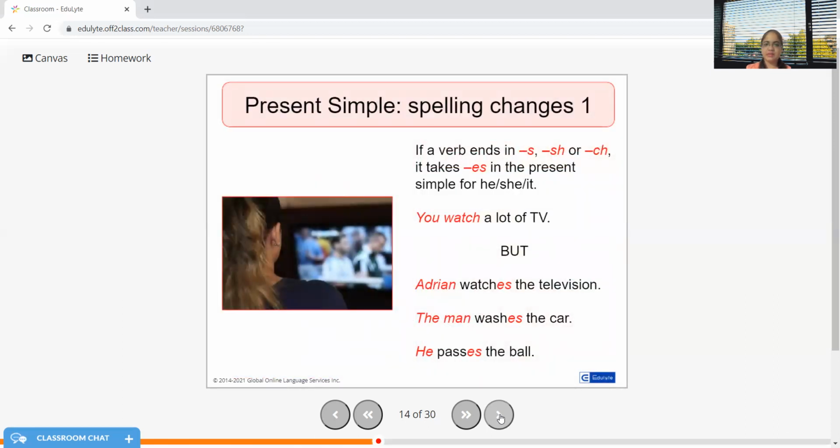So if a verb ends in S, SH, CH, it takes ES in the present simple, like for she, he, it, because they are the singular subject. You watch a lot of TV, but Adrian watches the television. Television and TV is same, okay? The man washes the car. He passes the ball.